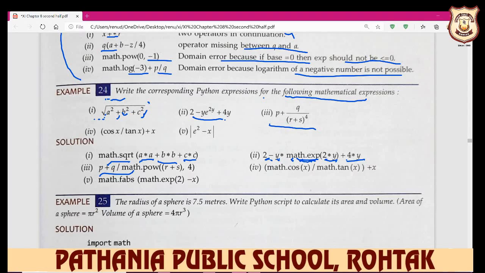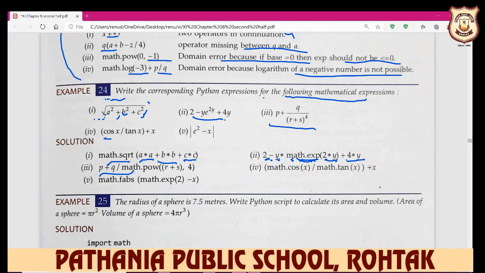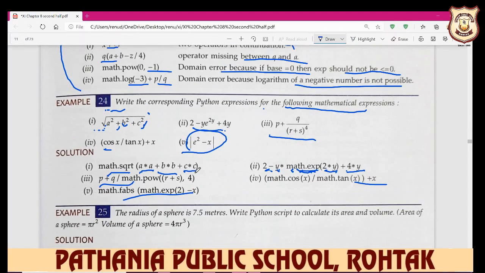Same like you define if we want cos x divided by tan x. First you write math.cos x divided by math.tan x and then plus simple x. And this formula you write in this way in Python, then only it does the calculation.